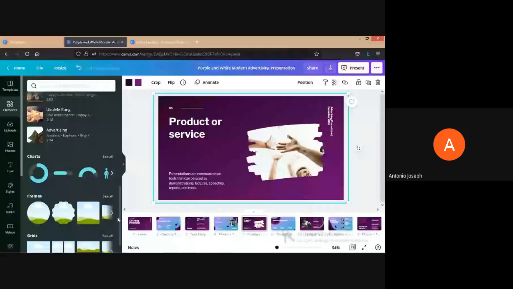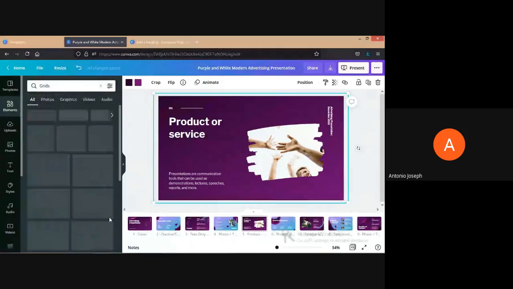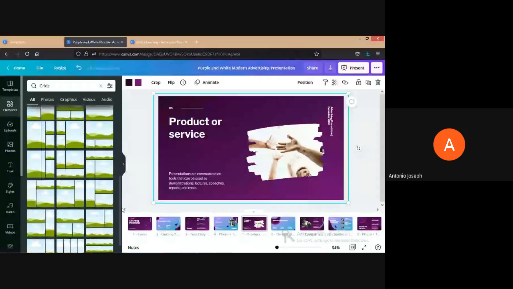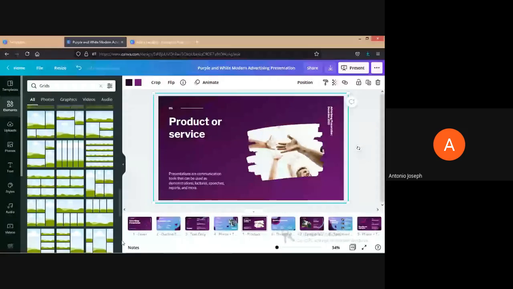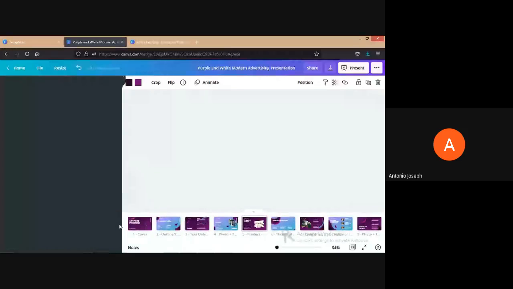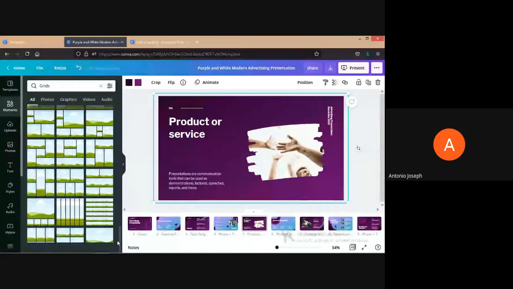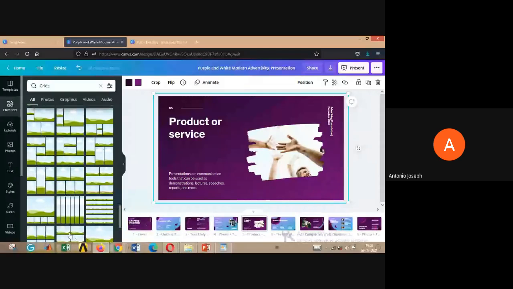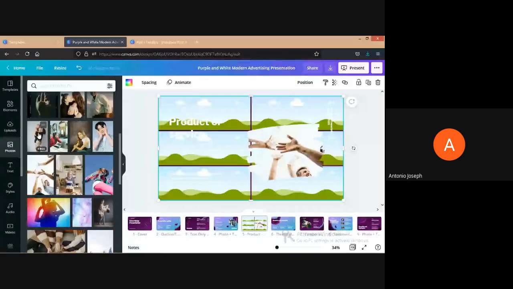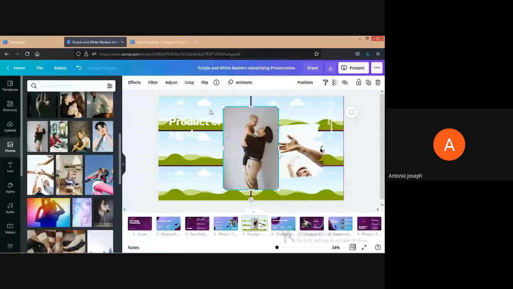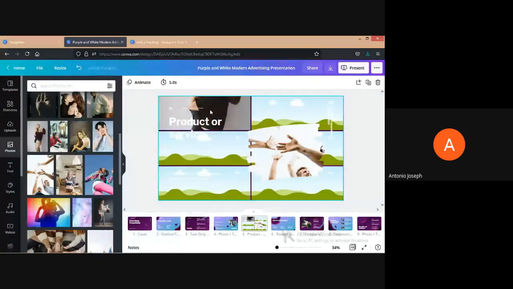Then like frames, another thing is grids. If you want to provide some collage-like images, we can choose this. Grids can be provided, and the images can be given for each grid, so that particular image will be fitting. So we will be able to get a tiled image. So that's the purpose of these grids.